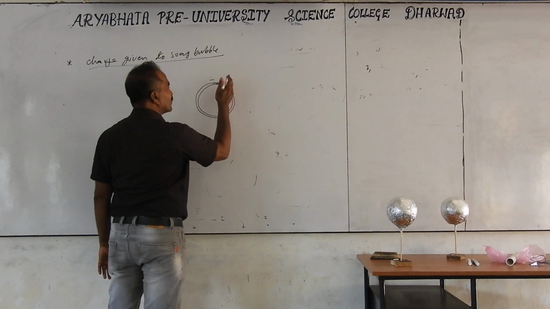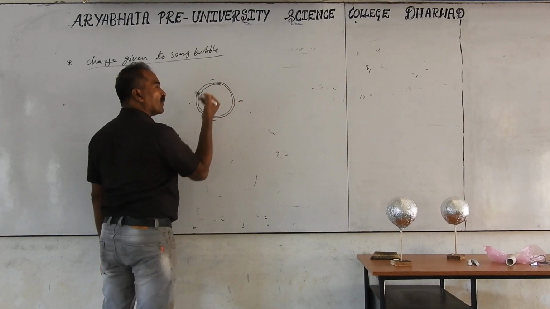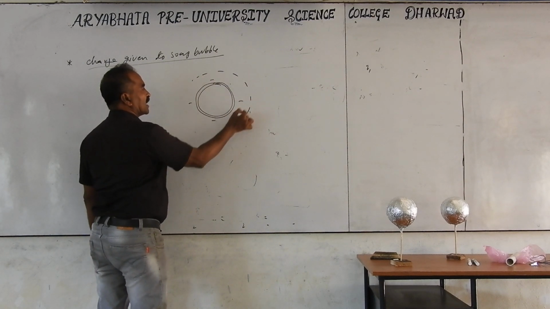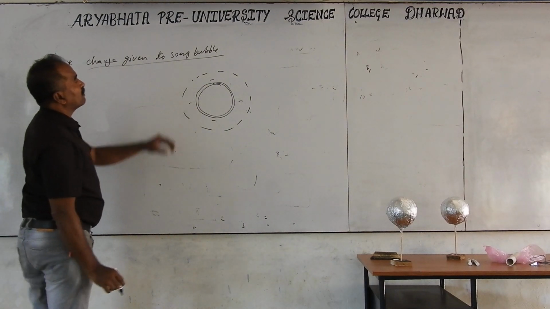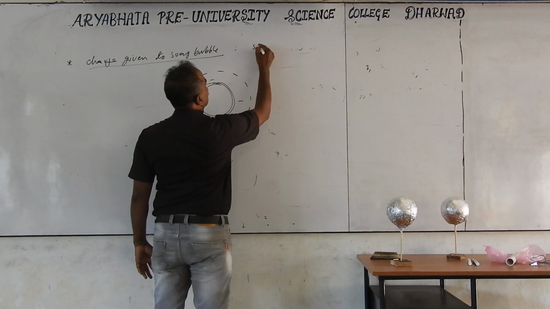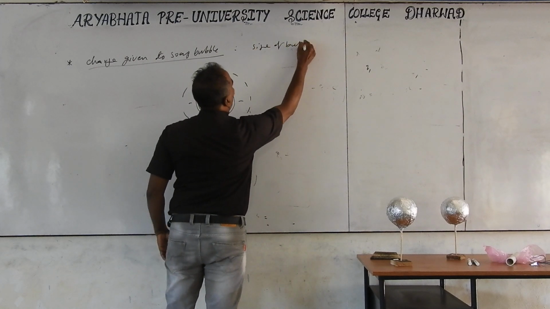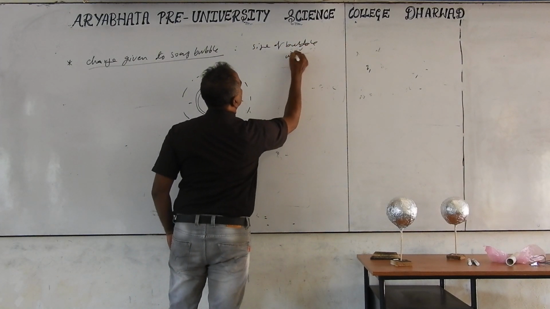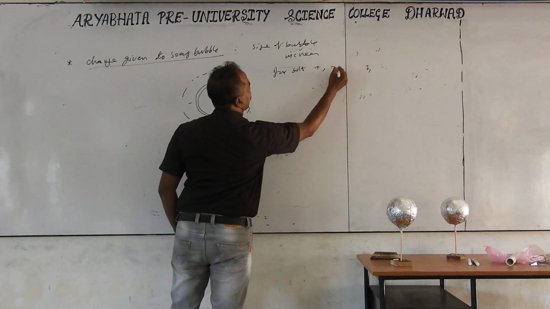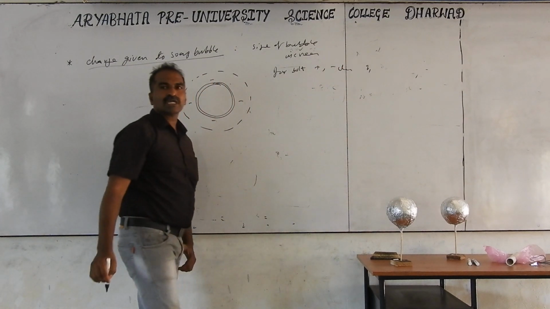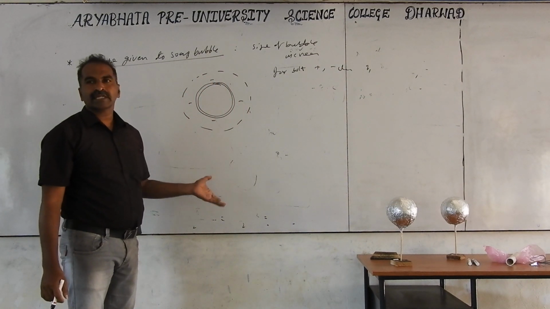The result is, if you give charge to this soap bubble, whether positive or negative, the size of the bubble increases.